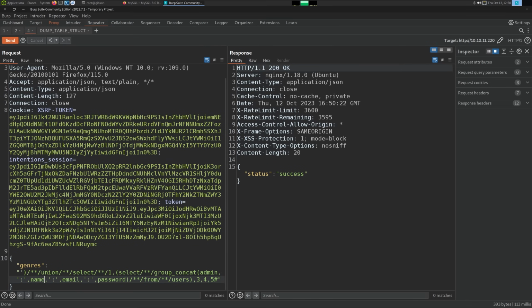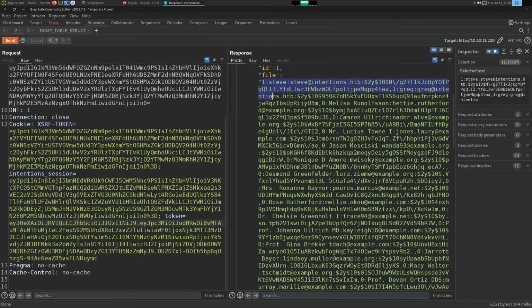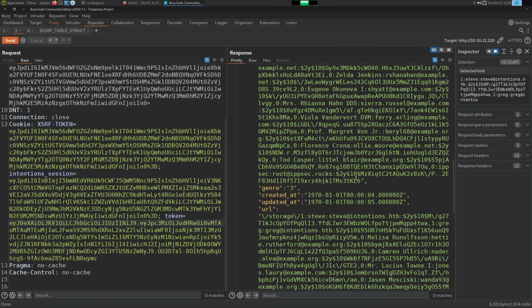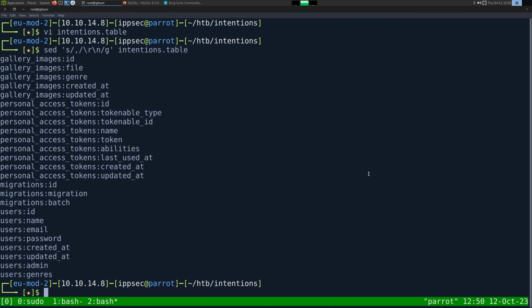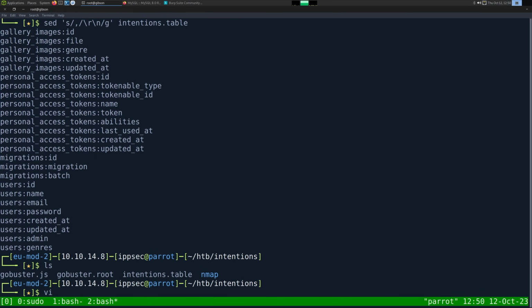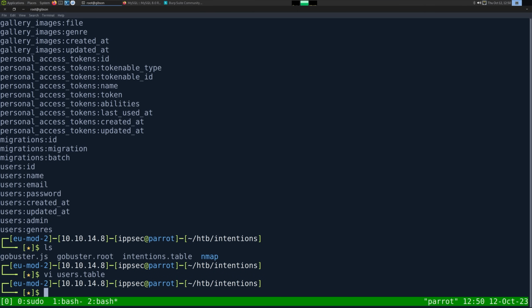There we go. That does it. It's always the simple things. Okay, we can copy this, and then we can call this users.table, paste it, sed s, comma, backslash n, g on users.table.